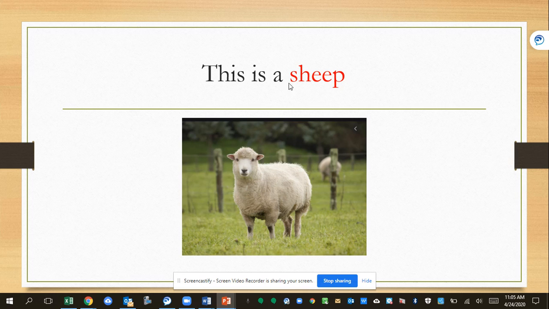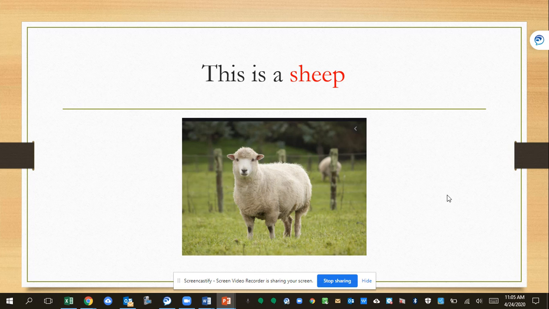This is a sheep. You say it. Good. A sheep has wool. It is kind of like hair and fur, but it is really thick. It has 4 legs and a small tail.